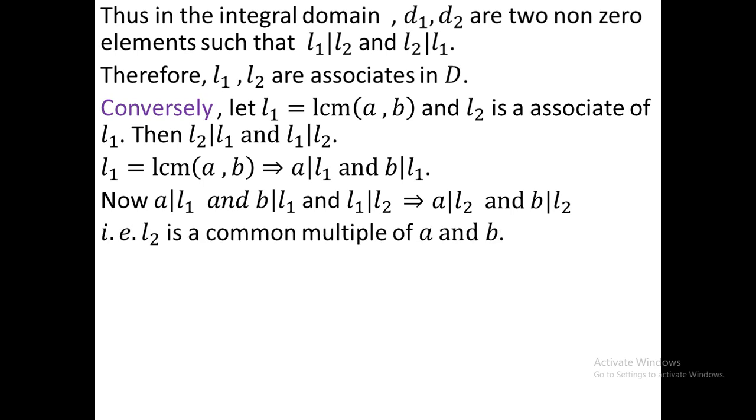Now we have to show that L2 is least common multiple. For this purpose, we consider M is another common multiple.